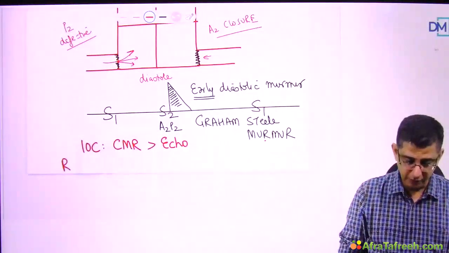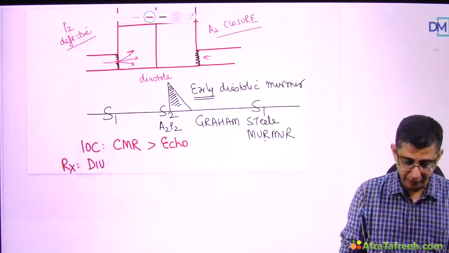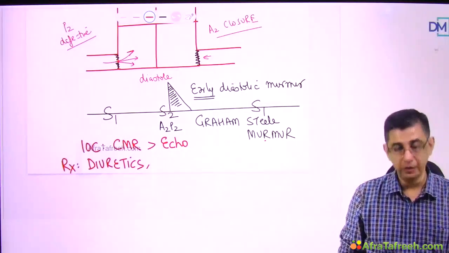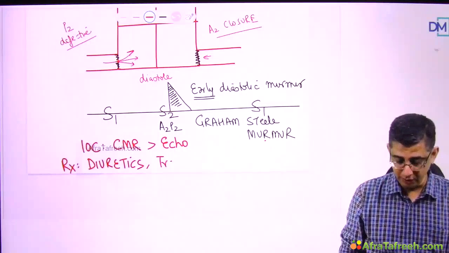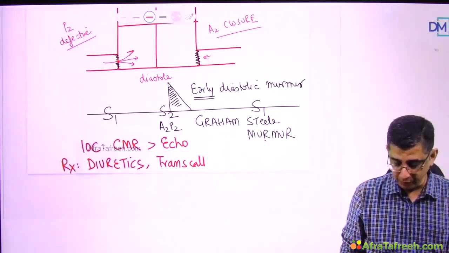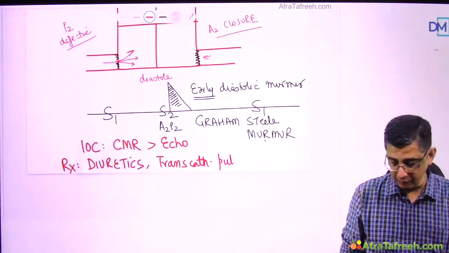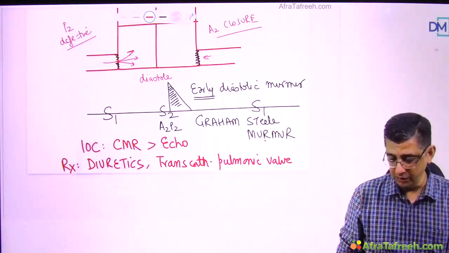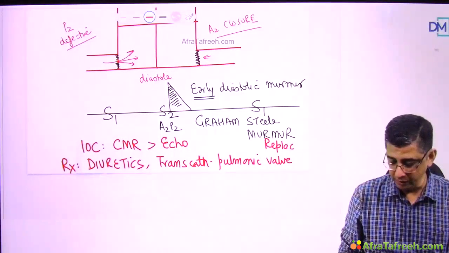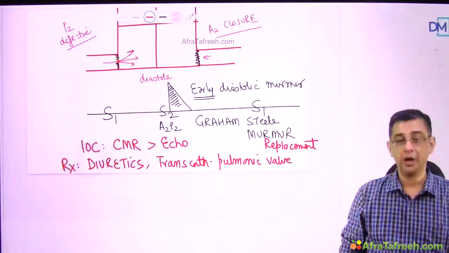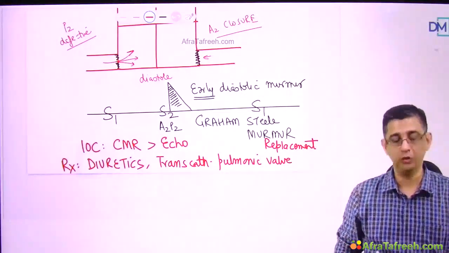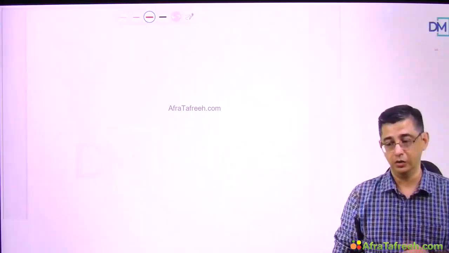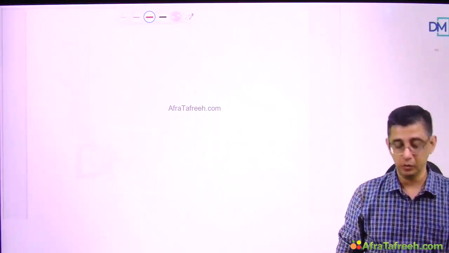For the treatment of this condition, the standard treatment for all right-sided heart lesions is diuretics, so that would obviously be on, and along with that we will be using a transcatheter pulmonic valve replacement. Earlier we were doing a transcatheter aortic valve replacement, and as we have got skill in that, we can also go in for a transcatheter pulmonic valve replacement. So the role of interventional cardiology is increasing on a regular basis, and you can see that the longevity of these heart disease patients will also be increased.